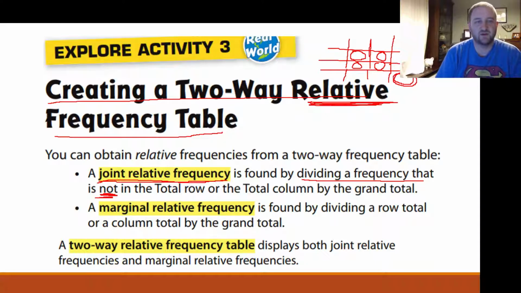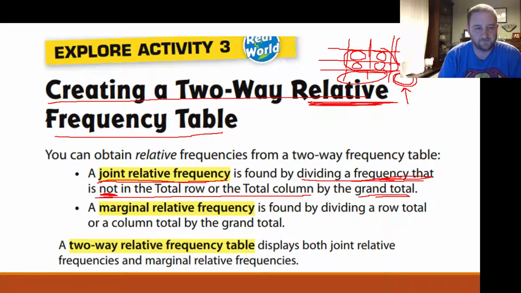That's the joint relative frequency, dividing a frequency that is not in the total row or the total column by the grand total. This is the grand total. These right here are the ones that aren't in the total column or total row.